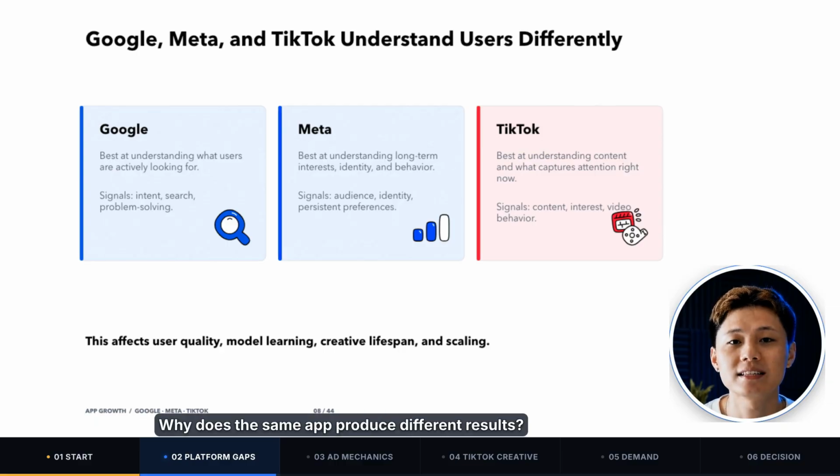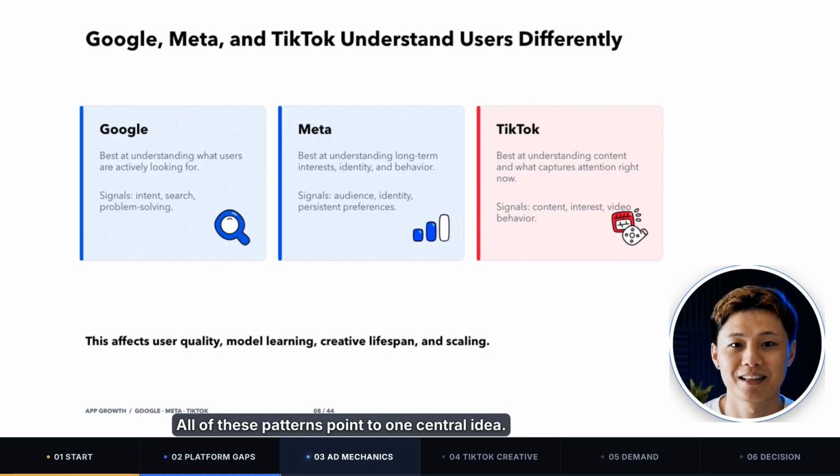2. Why does the same app produce different results? All of these patterns point to one central idea. Google, Meta, and TikTok understand users in different ways. Let's start with a basic question. How does a platform decide which ad to show to which person?